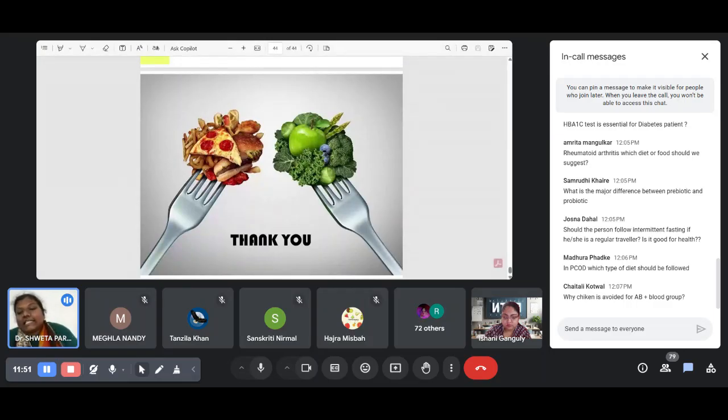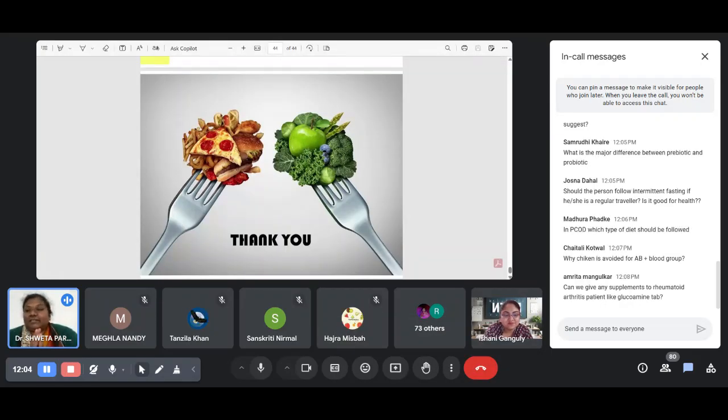Then next: should a person follow intermittent fasting if he or she is a regular traveler? It is very difficult, because intermittent fasting needs a proper pattern.